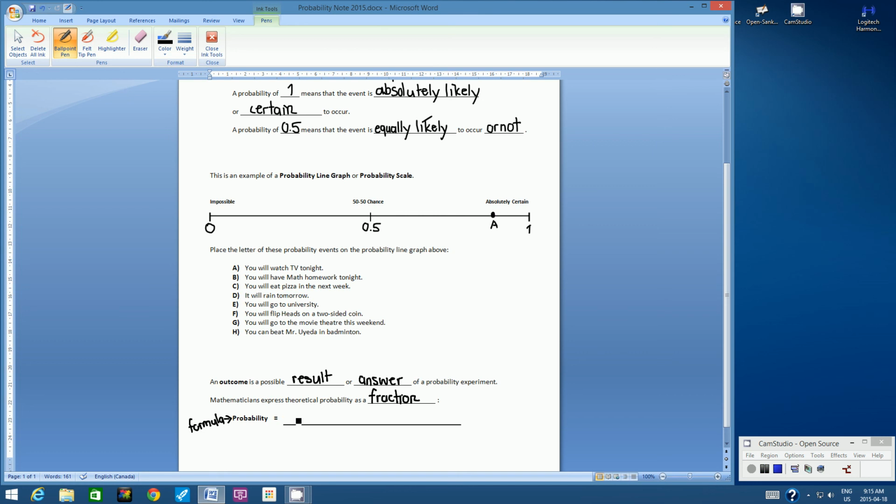Probability, or theoretical probability, equals the number of ways an event can occur or happen, and that's the numerator, over the total number of outcomes.